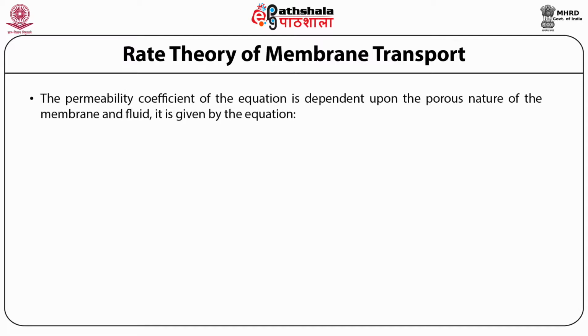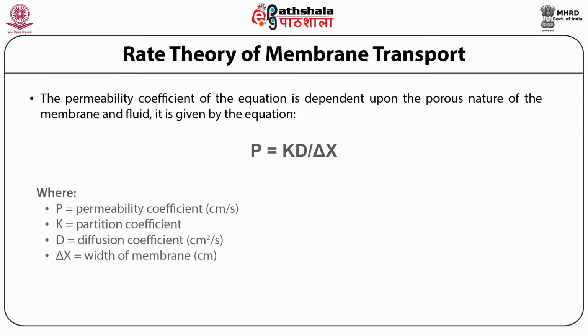The permeability coefficient is dependent upon the porous nature of the membrane and fluid, and it is calculated by P = KD/delta X, where P represents the permeability coefficient, K is the partition coefficient, D is the diffusion coefficient, and delta X is the width of the membrane.